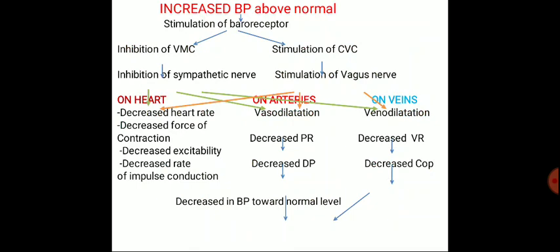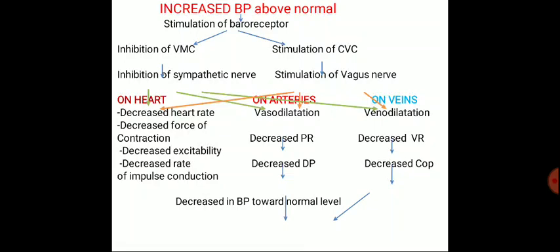When we see the effect of baroreceptor stimulation on the heart, arteries and veins: there is stimulation of baroreceptors, inhibition of VMC, stimulation of CVC. Inhibition of VMC causes inhibition of sympathetic nerves.